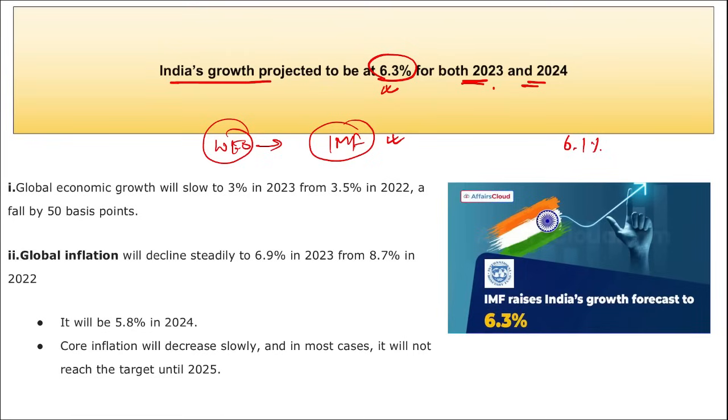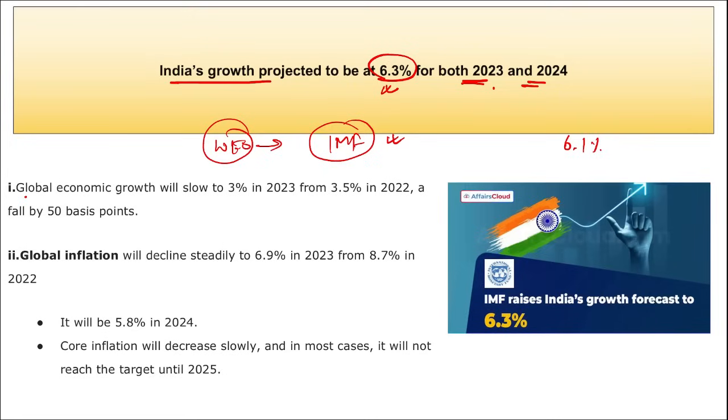Whether, say for example, we know that there is a war going on between Israel and Hamas right now. So definitely that can impact the world economy, and that can also impact India's GDP growth rate, right? For example, if tomorrow a different war in a different region emerges, or say any new situation comes in the global market, then this growth rate will also falter.